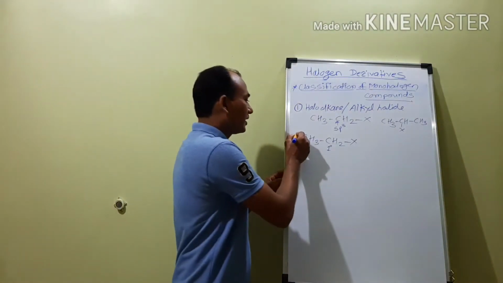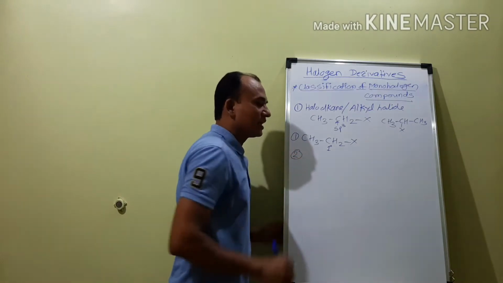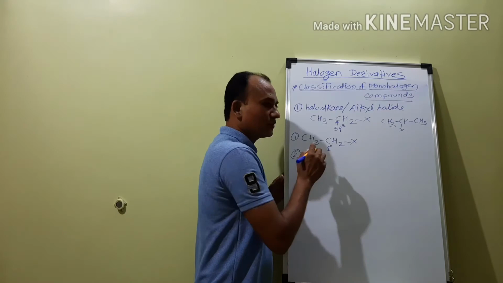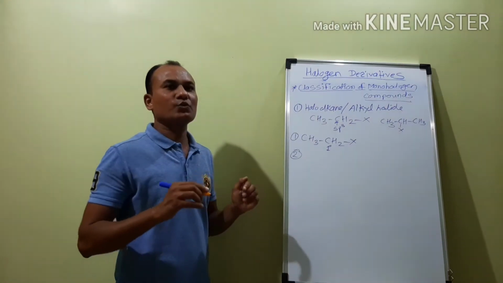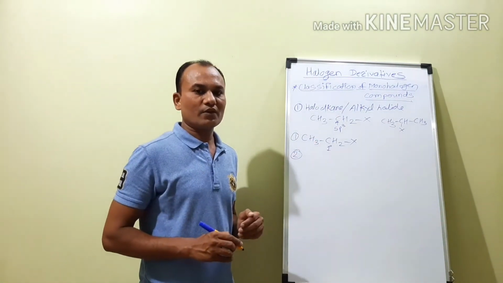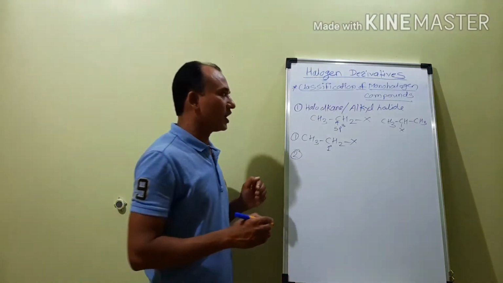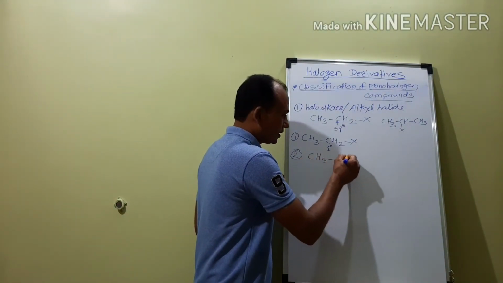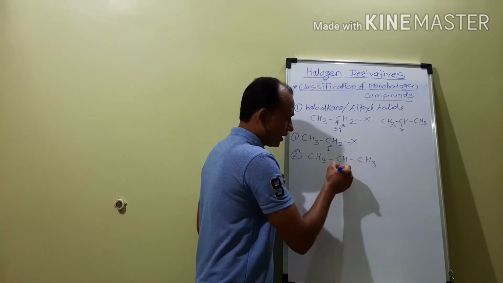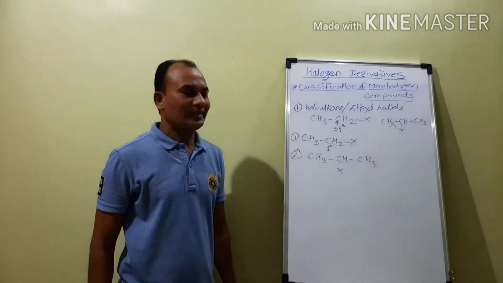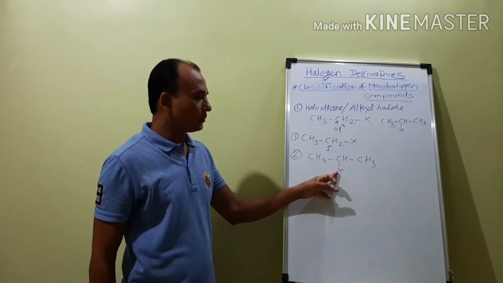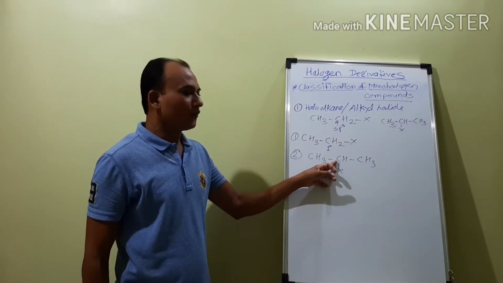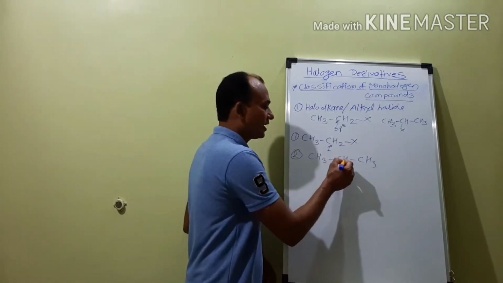Now the second one: which are called the secondary alkyl halides? If the halogen atom is attached to the secondary carbon atom, then such compounds are called the secondary alkyl halides. For example, CH3CHXCH3. In this example, the halogen atom is attached to the central carbon atom, and this is the secondary carbon atom.